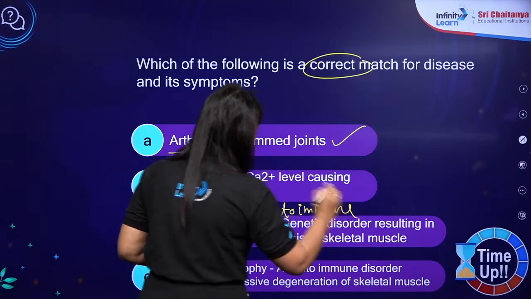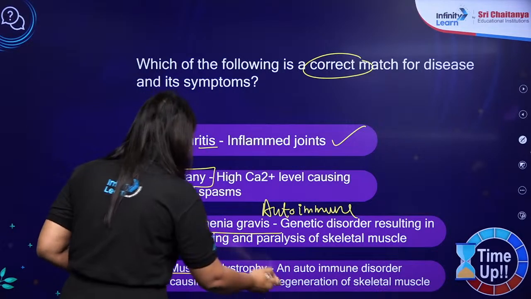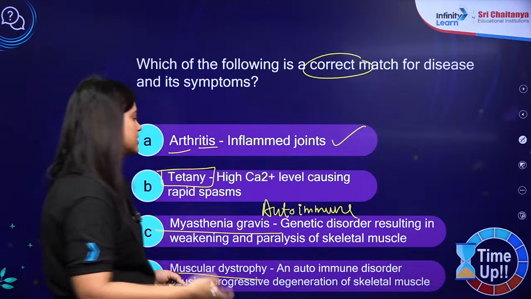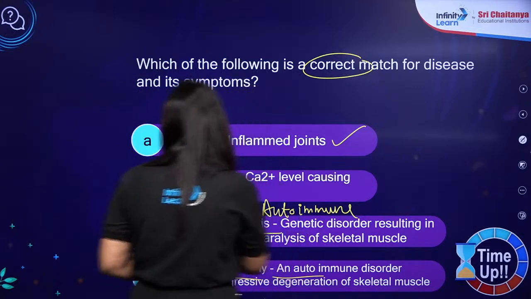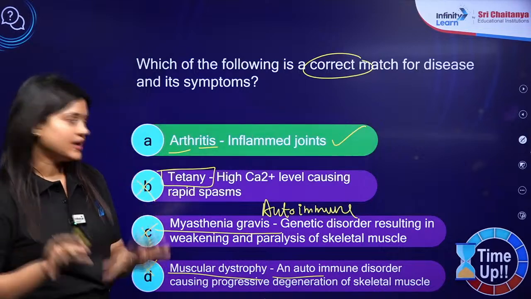Autoimmune disorder, right? Not a genetic disorder. Muscular dystrophy is a genetic disorder, but here it is written autoimmune disorder, which is incorrect. Okay, so B, C, D are incorrect. Correct answer should be A.